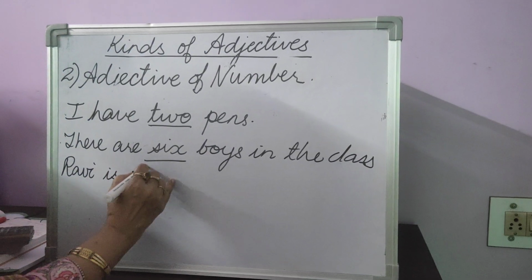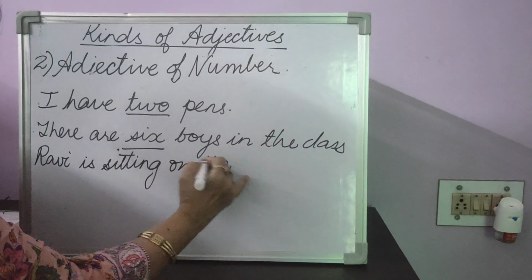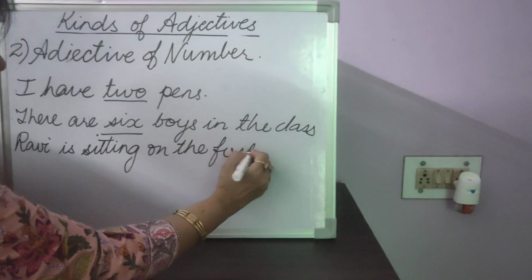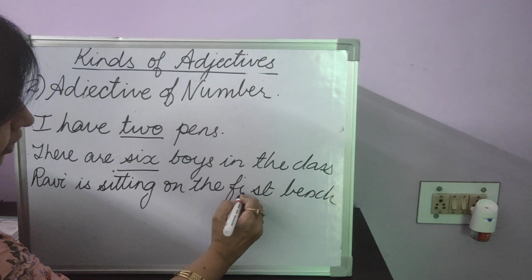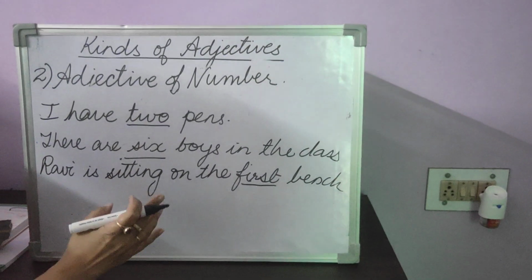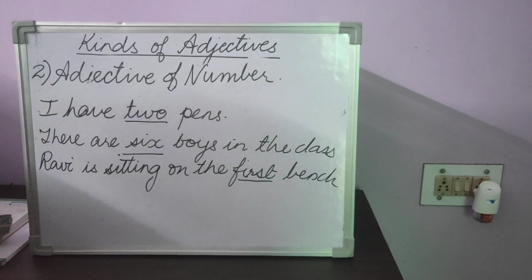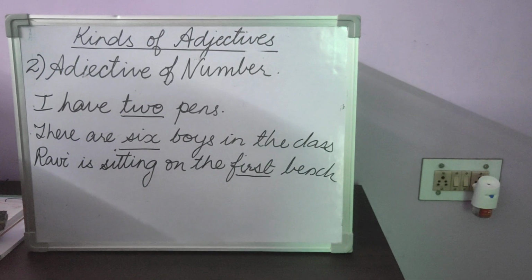Ravi is sitting on the first bench. The word first over here is also an adjective of number. Now you have learned about ordinal numbers in the smaller classes. Ordinal numbers are first, second, third, fourth, in which order the numbers are there.